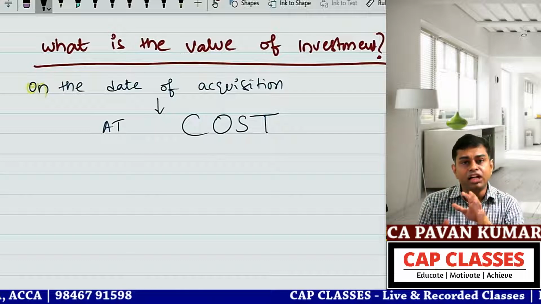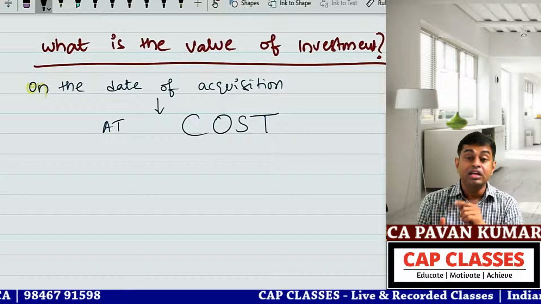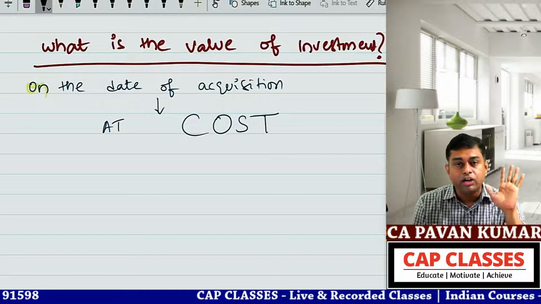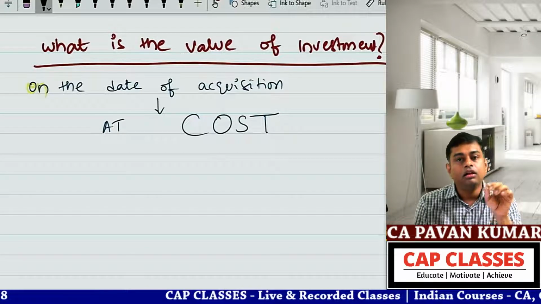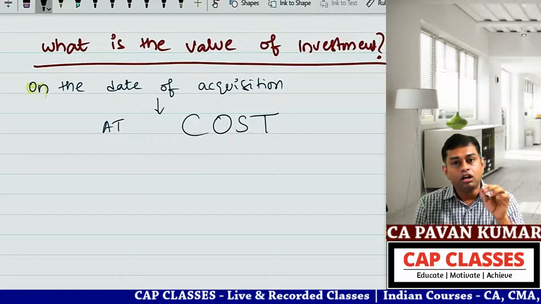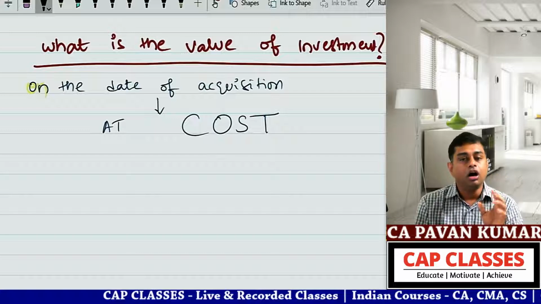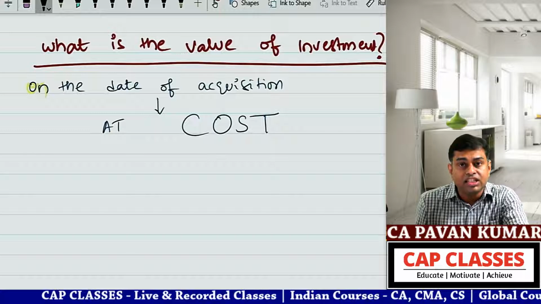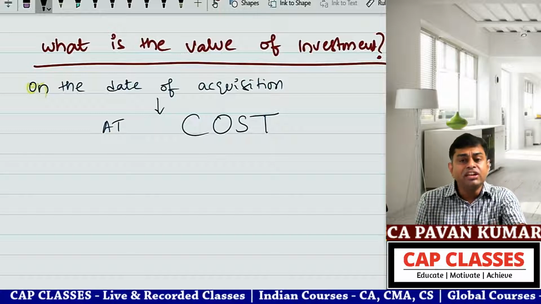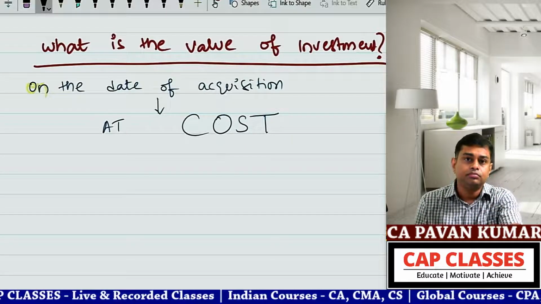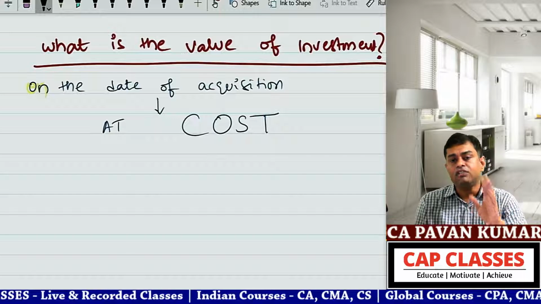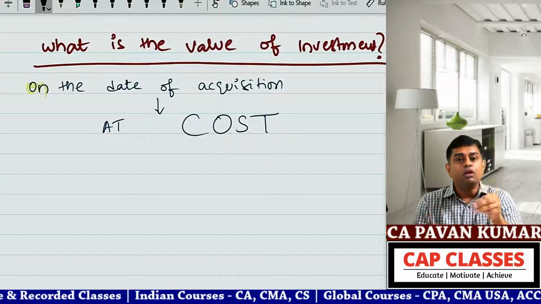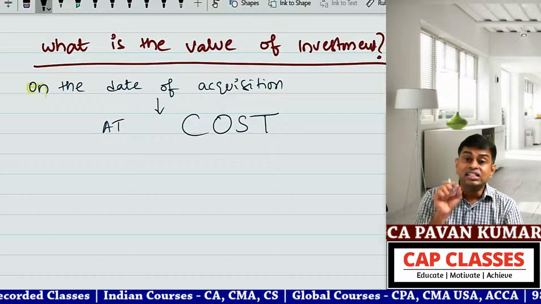On the subsequent balance sheet date, 31st March, then see whether it is a long-term asset or short-term asset. On the date of purchase, the accounting is the same. Today I purchased 1000 shares in Infosys. There is no difference in the journal entry I passed today, whether it is a long-term investment or a short-term investment. This is initial recognition, that means valuation on the date of purchase.